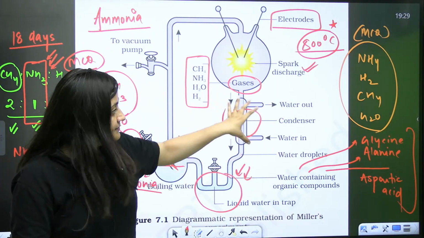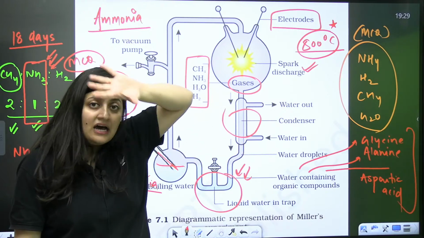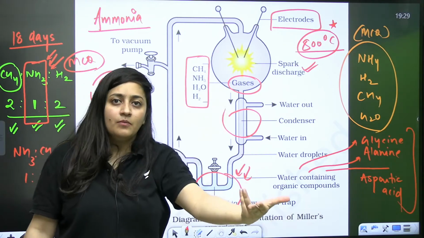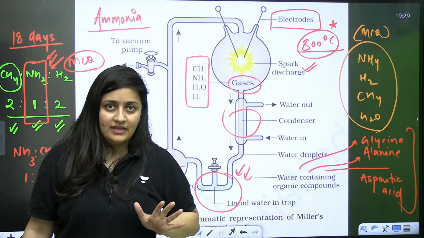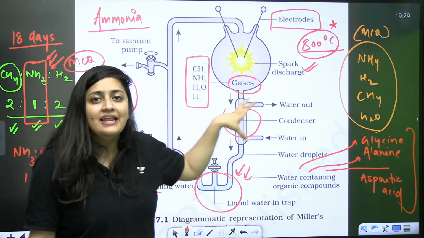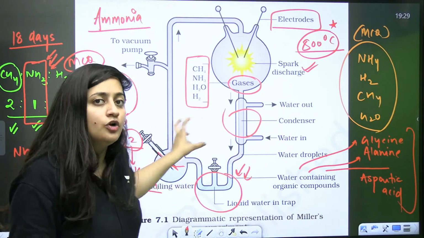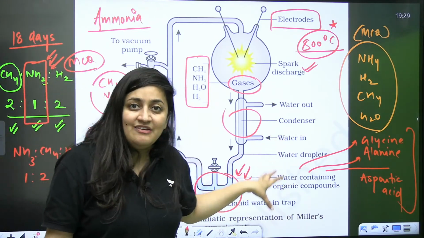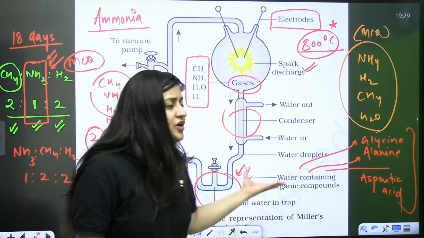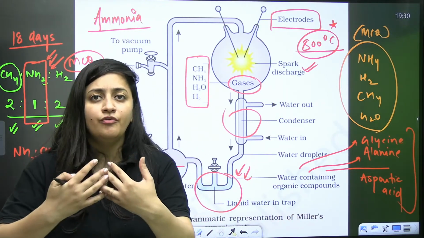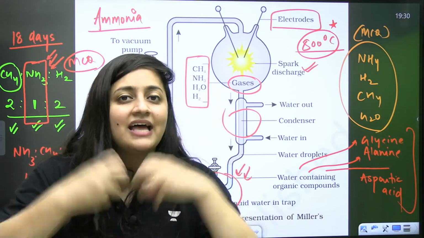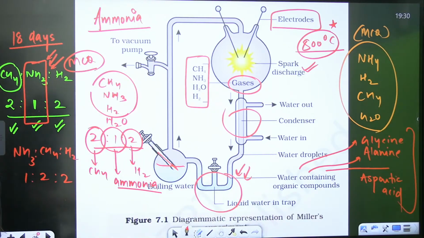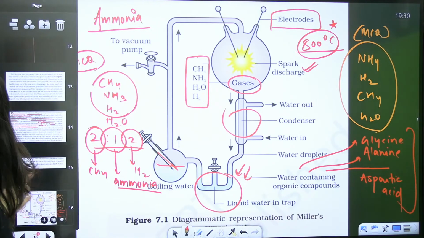Yes, bache, in early Earth it is possible that when conditions are reducing, life can arise from non-living things, because this experiment is explaining chemical evolution. If it is possible to form organic compounds from these atoms and inorganic compounds, then obviously these organic compounds will further form organic polymers, and organic polymers are important for starting life. We all are made up of that. Clear? So this experiment is very important.